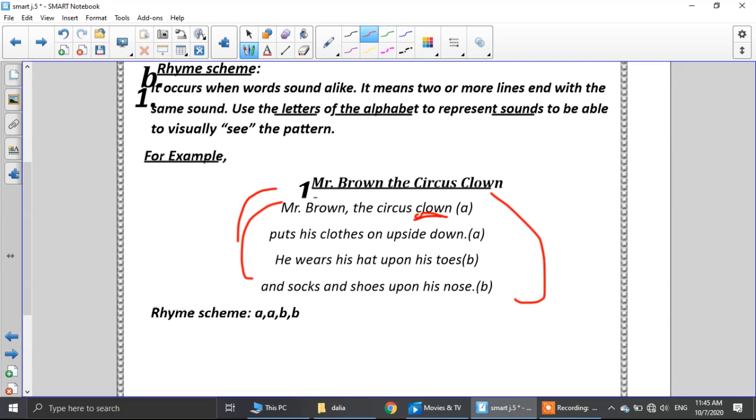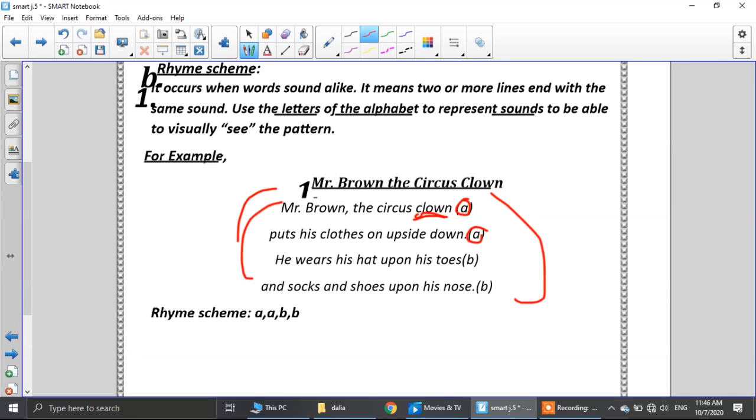We will look here at the last word in our line, clown. Let's see number 2. So it will be ordered with A. Puts his clothes on upside down. Here, A. Why? Because here we have clown, down. Both of them have the same sound, so I will write the same order, letter A. Let's see number 3. He wears his hat up on his toes.